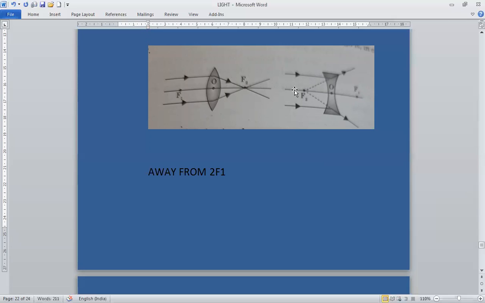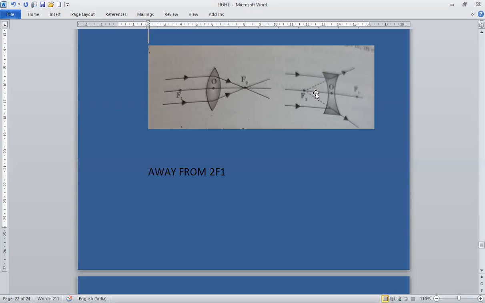And another situation is any point between infinity and optical center. When the object is placed at any point, it may be placed at focus or 2f2, beyond 2f2, any point between infinity and optical center, the image will always be formed between O and F2, and it will always be smaller than the object, virtual and erect.